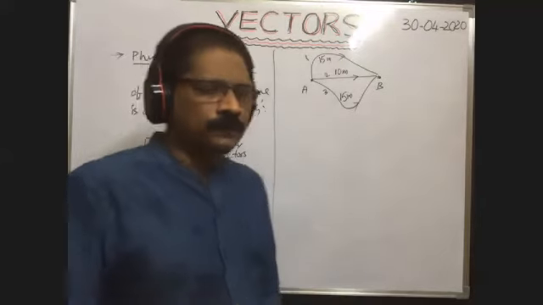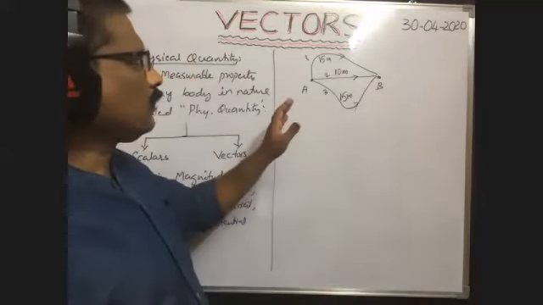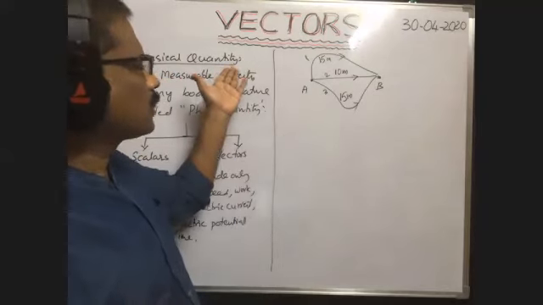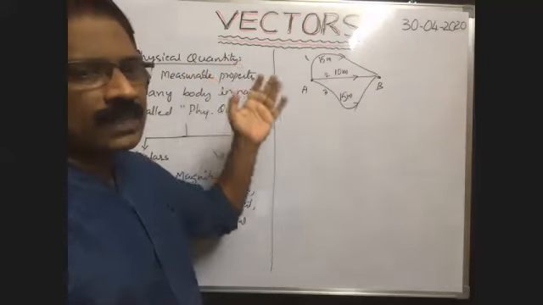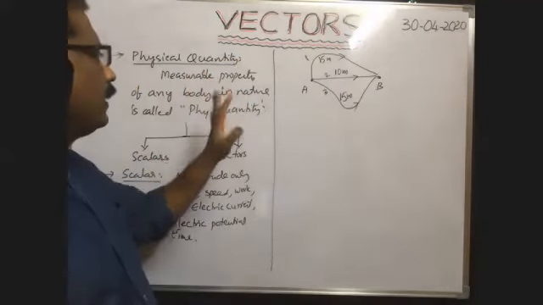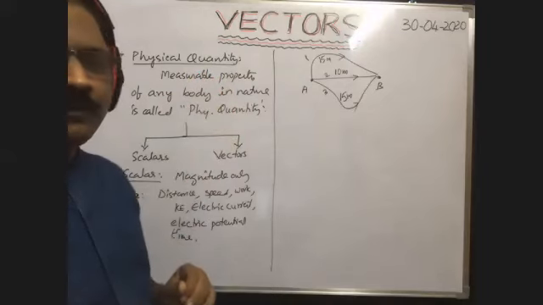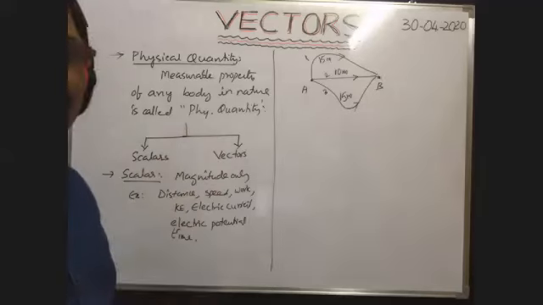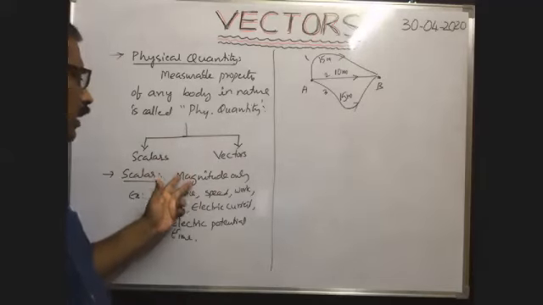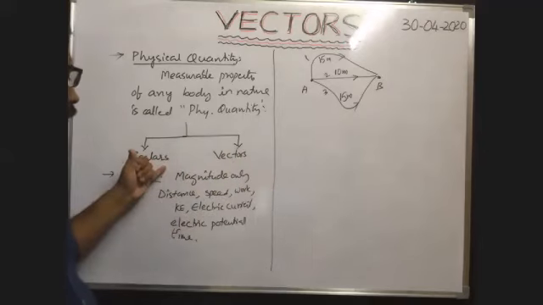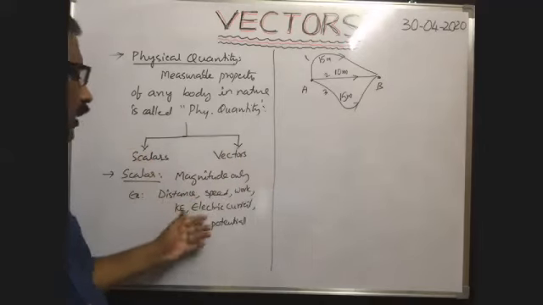So far, we have discussed what is physical quantity. It is a measurable property of any body in nature, that is called physical quantity. Physical quantity is classified into two types, scalars and vectors. Scalars means the physical quantity which is having magnitude alone but not direction, that is called a scalar quantity. Example, distance, speed, work, etc.